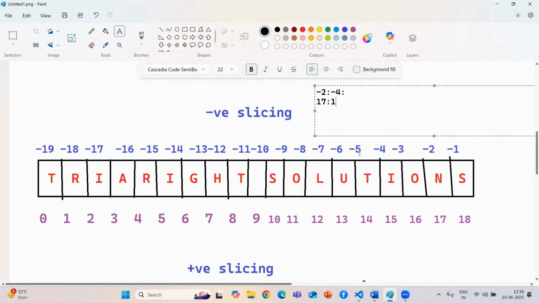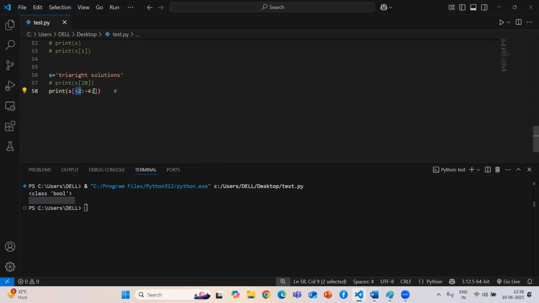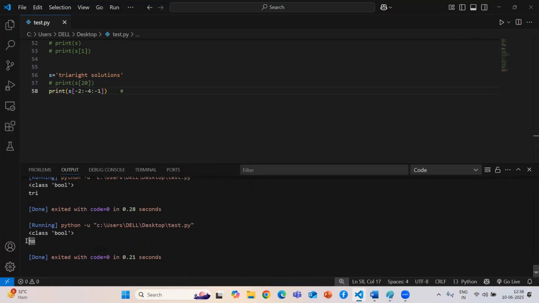So guys, I want to print from 17 to 15, which means backward. It is not possible, that's why it gives an empty string. It will not throw an error. So make sure that whenever you give negative indexing, the updation will be mandatory. Guys, just see, if you are not giving it, it will be treated as an empty list. Make sure that while doing positive and negative slicing, this is your main point.